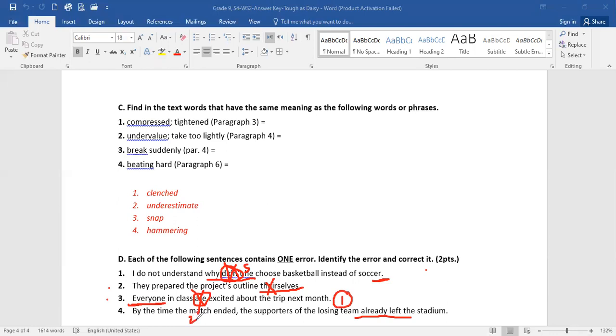Then this happened. The event that happened later should be stated in the past simple, so this is correct. Here we need a past perfect. So what's missing here? Had already left. So those are the four mistakes, and this is how we write them.